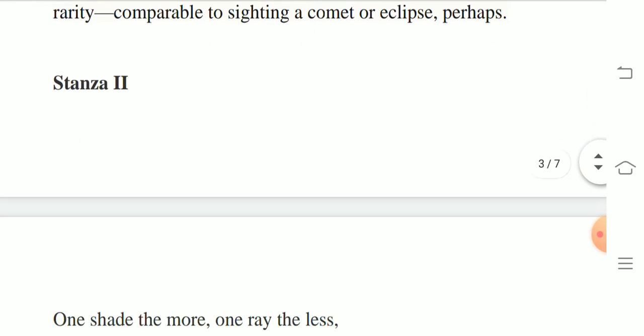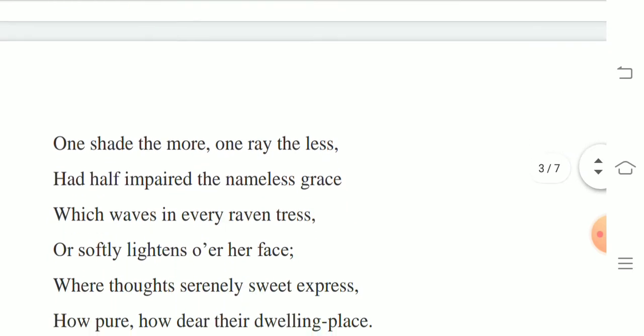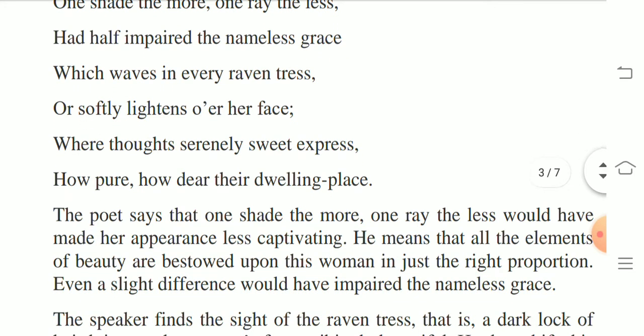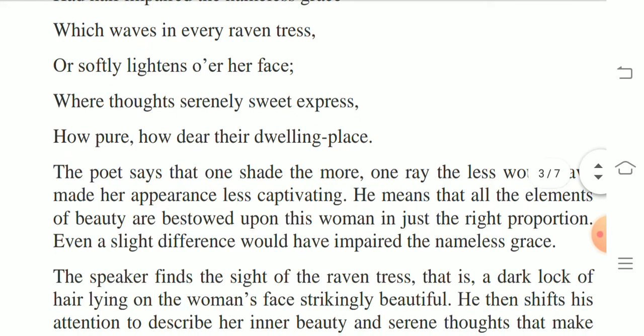Now we move on to the second stanza. One shade the more, one ray the less, had half impaired the nameless grace, which waves in every raven tress or softly lightens over her face, where thoughts serenely sweet express how pure, how dear their dwelling place.